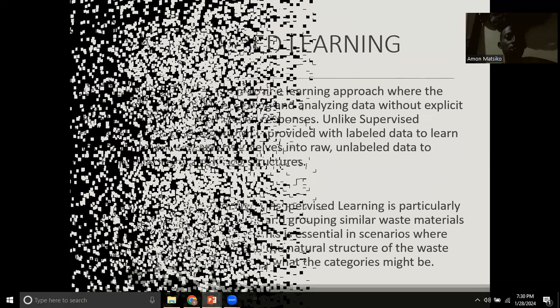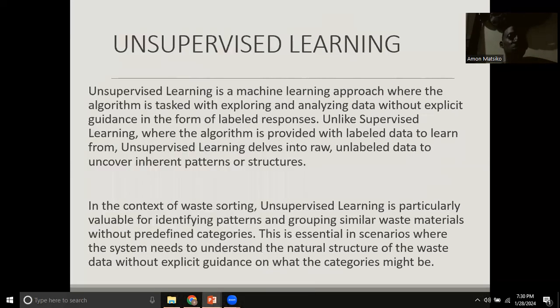If we are to continue, we shall talk now of unsupervised learning in relation to our project of AI classification using waste sorting. The unsupervised learning approach is the one where the algorithm will use unlabeled data, raw data, and this will be images of any waste, and basically it will identify the patterns in these images and group them into certain categories.